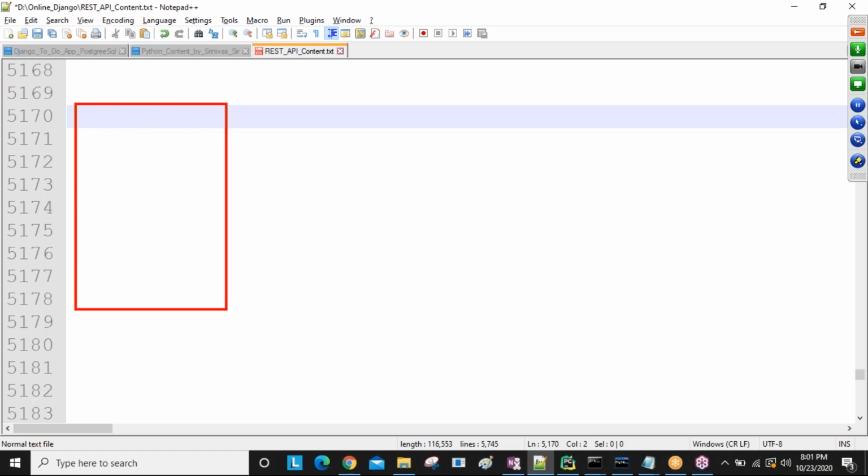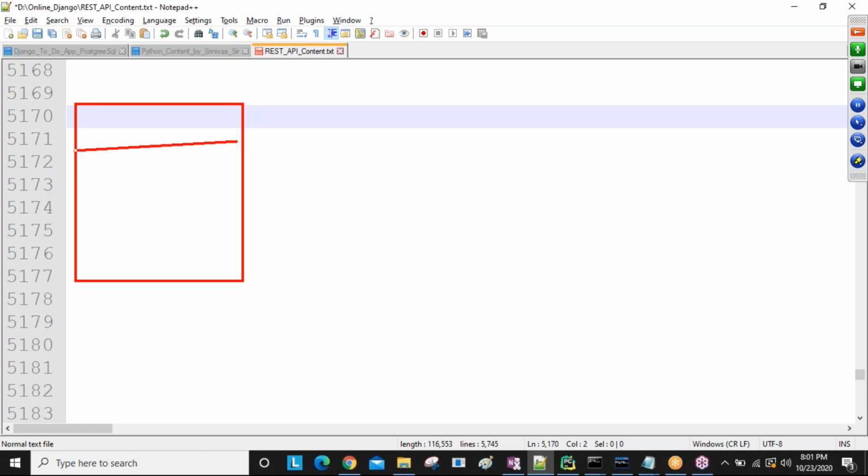So here I have my browser, sir, just an assumption. From the browser, we are going to send the request. After developing our applications and our Django project, we are going to execute the server. After running the server, from the browser we send the URL, sir.